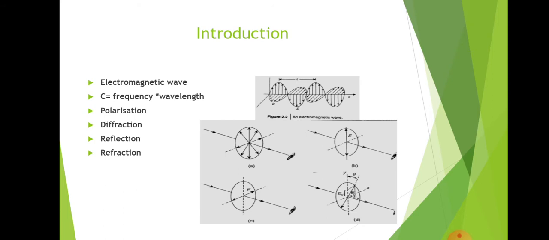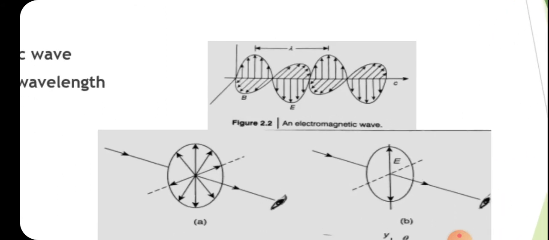You all know that an electromagnetic wave in a vacuum consists of mutually perpendicular oscillating electric and magnetic fields. Here an electromagnetic wave is shown, and you can see that the electric field vector and magnetic field are marked there, that is E and B. Those two are arranged in a mutually perpendicular manner. So we can say that it is a transverse wave because the fields are perpendicular to the direction of wave